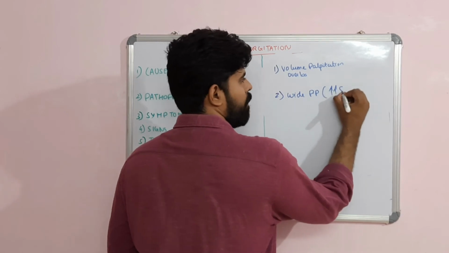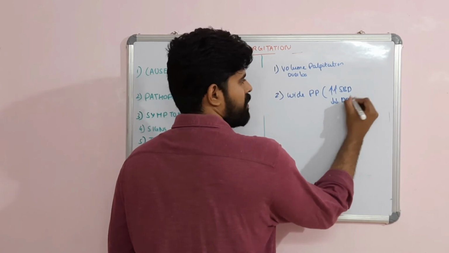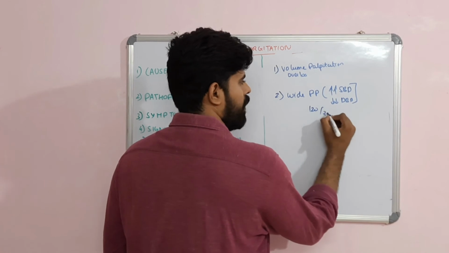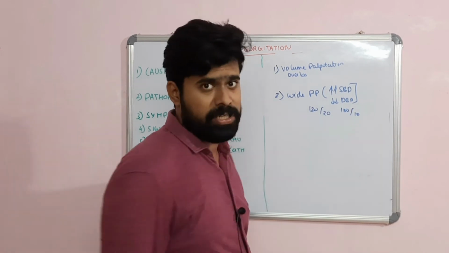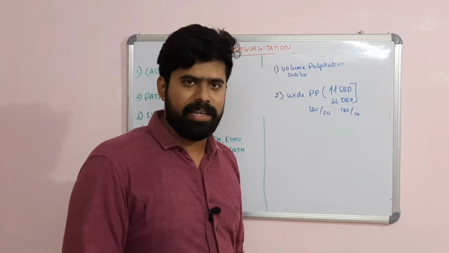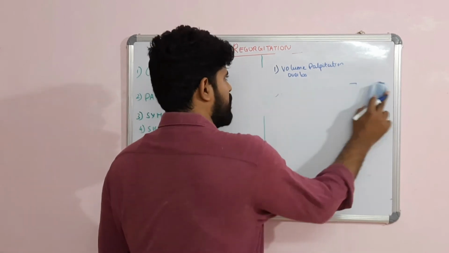Very high systolic blood pressure and low diastolic blood pressure result in a wide pulse pressure. The patient can have a BP of say 120 by 20 or 130 by 10. Such a wide pulse pressure can be seen in this AR patient, and this is classically responsible for all the signs and symptoms of aortic regurgitation.